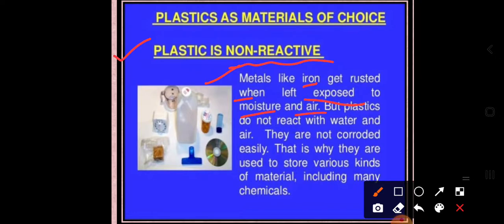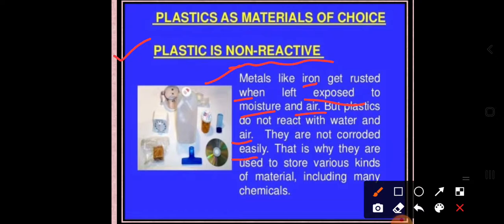When an iron container or an aluminium container is kept in an environment for a long time, what will be the conclusion? What happens? It will get corroded. But plastic does not react with water and air, so it does not corrode easily.